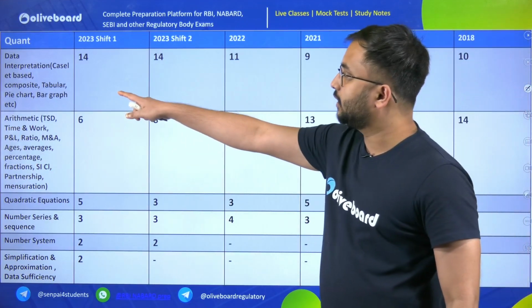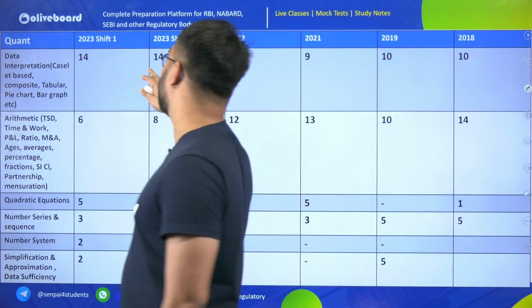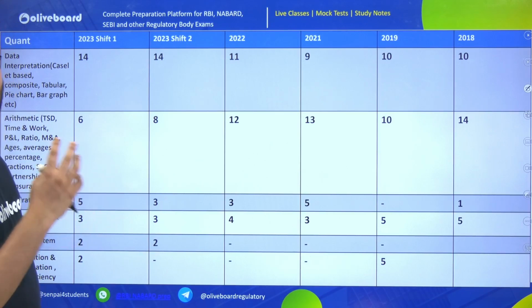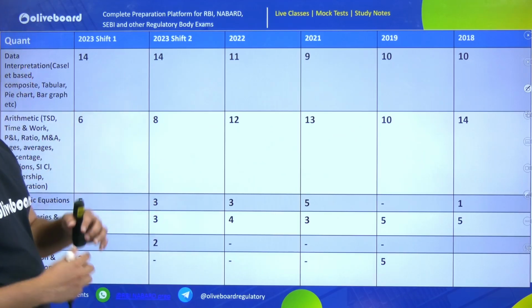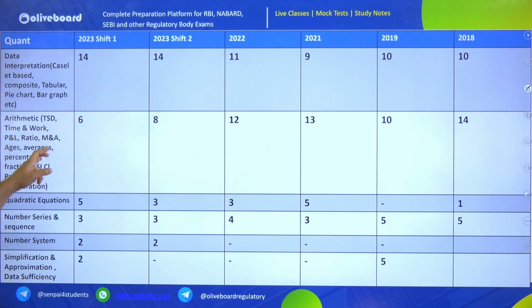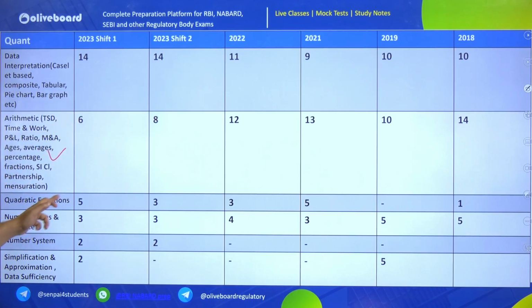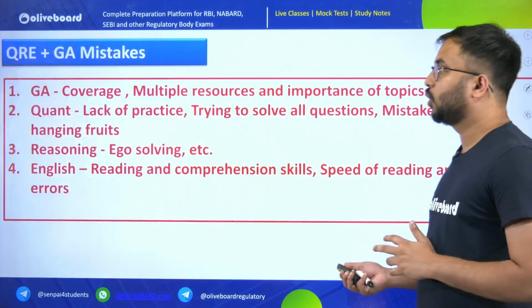Here you will see data interpretation, 14 questions. It means there were 3 sets in 2023, shift 1 and shift 2. Two paragraphs had 5 questions each, so 10, and one paragraph had 4 questions, which makes 14. Similarly, difficult arithmetic had 8, 12, 13, 10 questions in the past years. Quadratic equation also has a good number of questions, and so does number series. Number systems also, now the questions are increasing, and simplification and approximation as well. So this table tells you how to prepare for Quant.